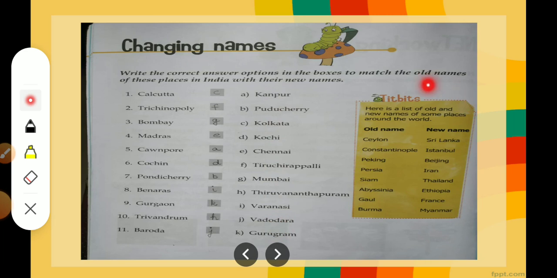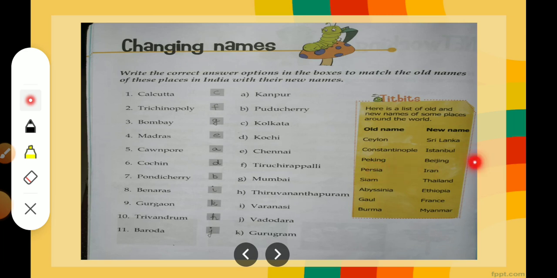Now coming to some places around the world. These are the old names and these are the new names. Ceylon is now known as Sri Lanka. Constantinople is now known as Istanbul.